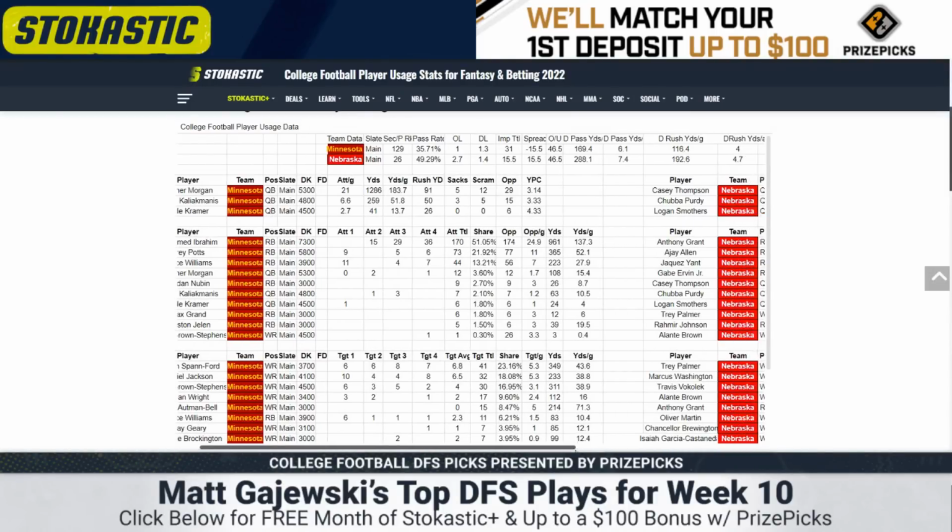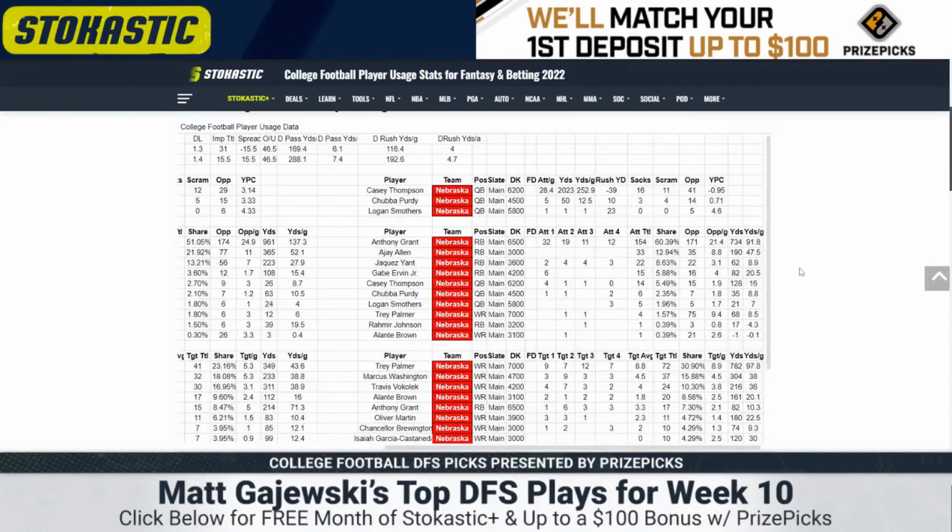Nebraska, we lost Casey Thompson. He's not going to play here. They tried to play Chuba Purdy, and he was so bad that they had to move to Smothers. Word out of Nebraska is that both are going to play here. That's a disaster situation. Don't play either one. The backfield, they've just been getting crushed so bad in games. We haven't been able to see the Anthony Grant workload that we previously saw. So 12 carries last week.